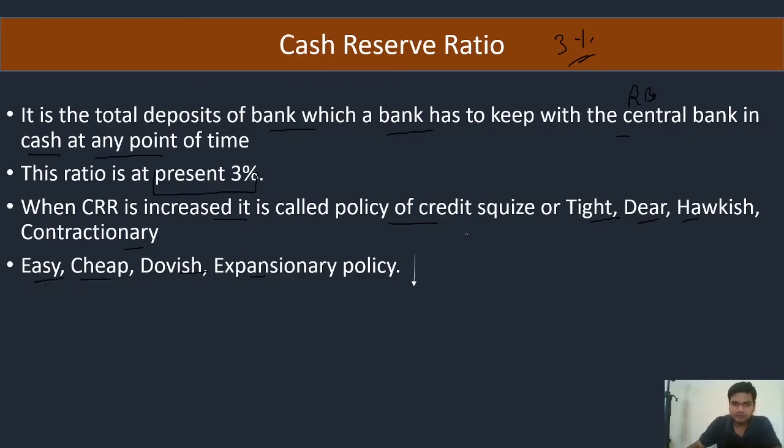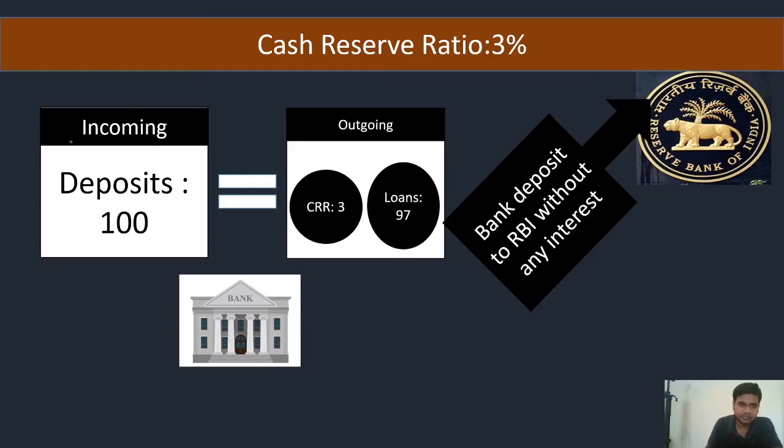Now I am coming to the example of CRR. Suppose incoming money to a bank. Here is a bank, and its deposit is 100 rupees. Now what I am saying is that the bank has 100 rupees, its total deposit. Now what will happen here? This bank has to keep 3% CRR with RBI, means 3 rupees will be sent to RBI by any SCB, means scheduled commercial bank, and it can now give only 97 rupees in loan. Okay, how much? 97 rupees in loan.